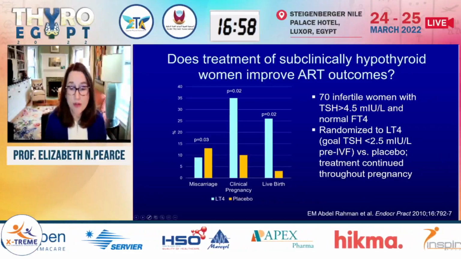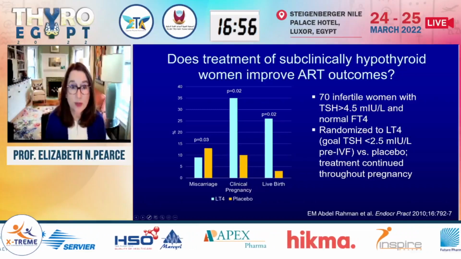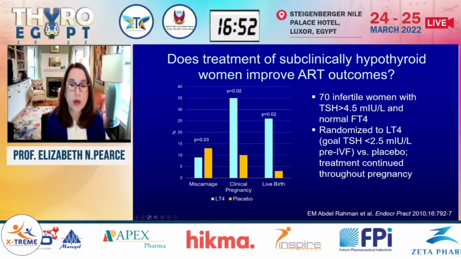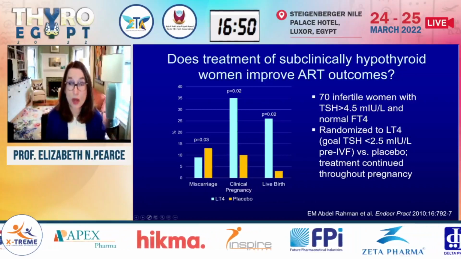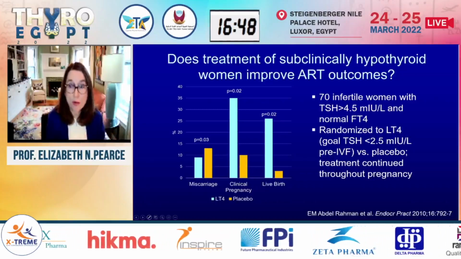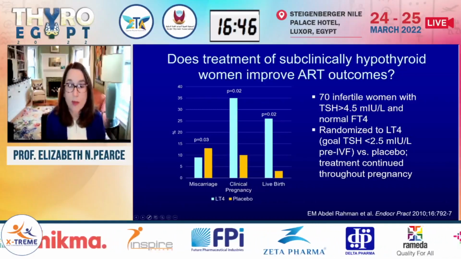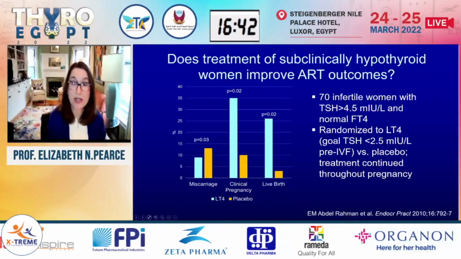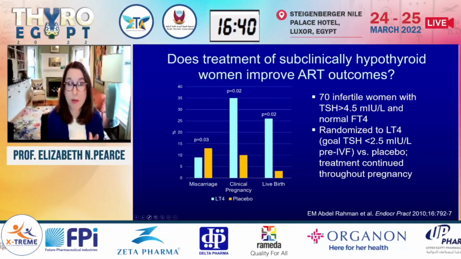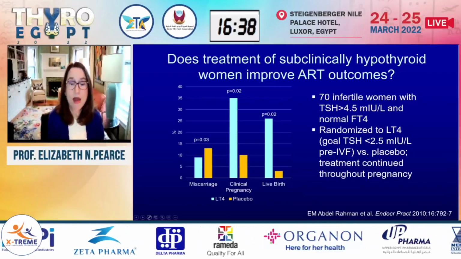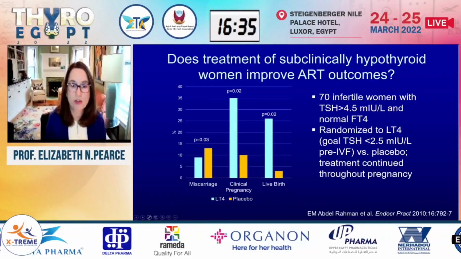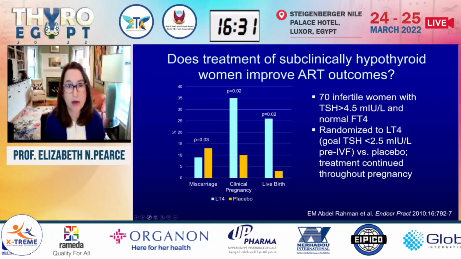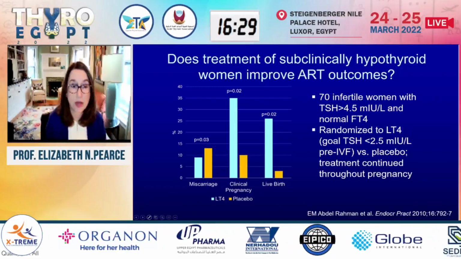The first of those is this one. This was actually done in Egypt. And here, 70 infertile women with a history of TSH greater than 4.5, normal free T4, were randomized either to treatment with levothyroxine, titrated to keep the TSH less than 2.5, and started pre-IVF. Those women were compared to women who received placebo. And for women who became pregnant after the IVF, the levothyroxine was continued until the time of delivery.